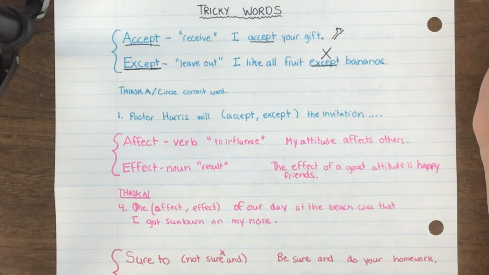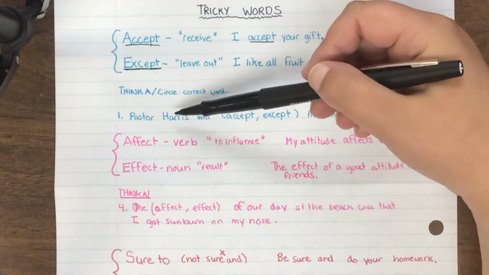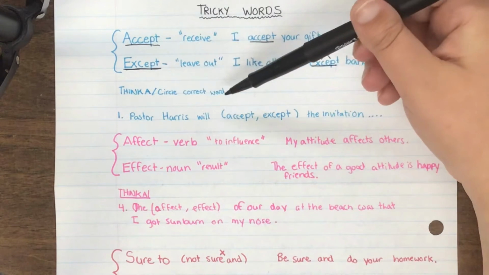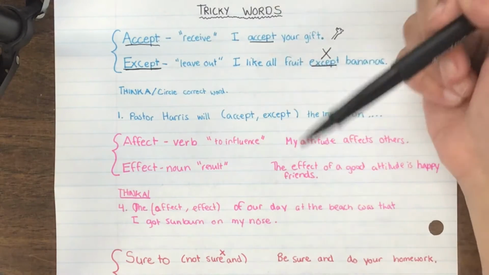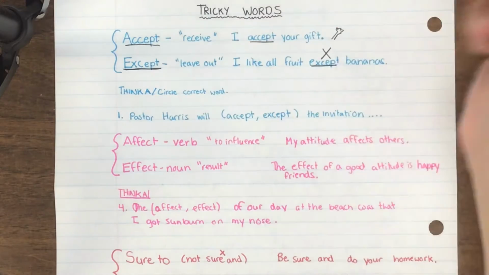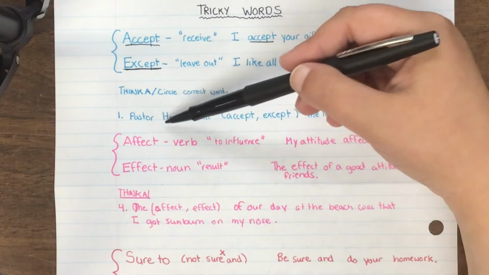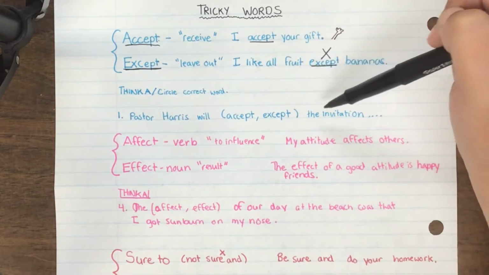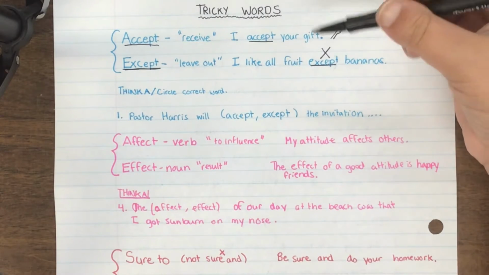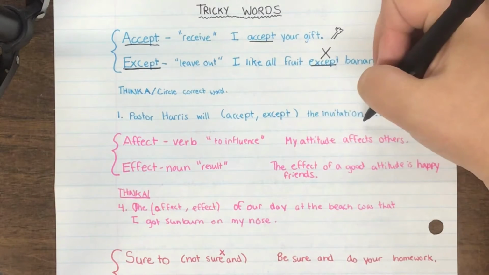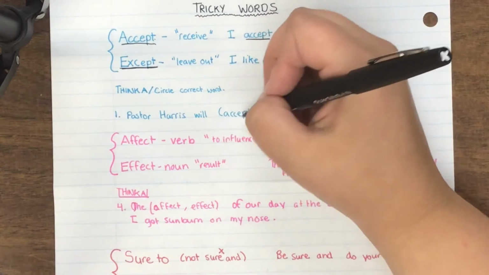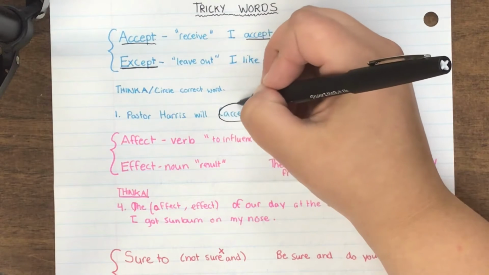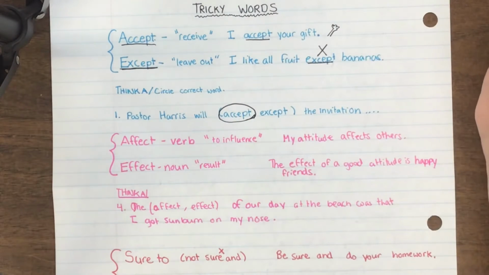There we go. So on your page, there will be a few questions where you have to choose which one is the right one. In this sentence, let's decide, do we mean accept as in to take or receive, or except as in to leave out? Pastor Harris will accept the invitation, and then the sentence goes on. Are we leaving out the invitation, or are we receiving the invitation? If you said receive, accept, you would be correct. So we circle the one with an A, just like that.